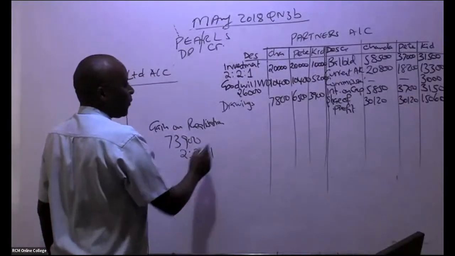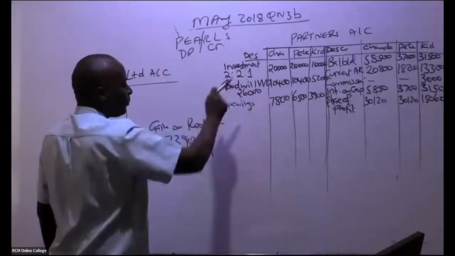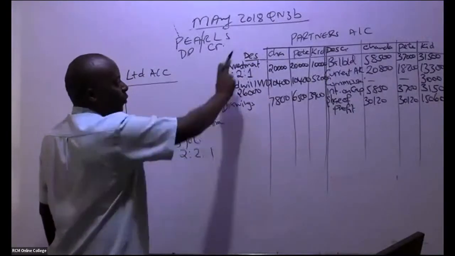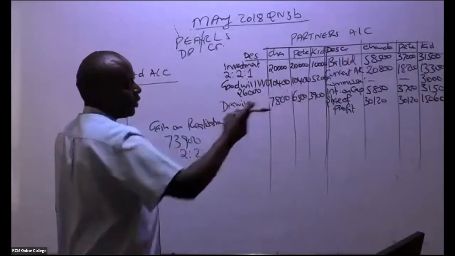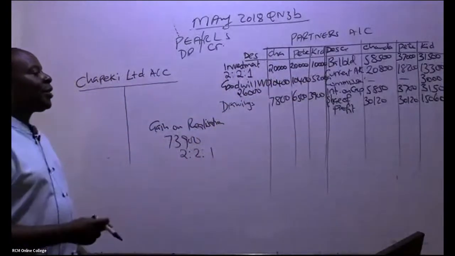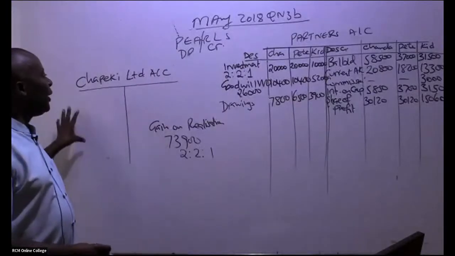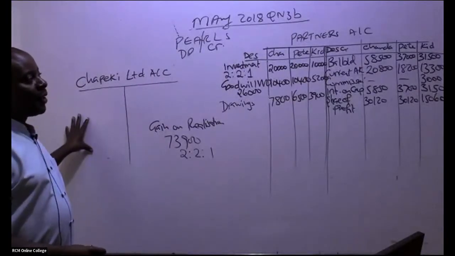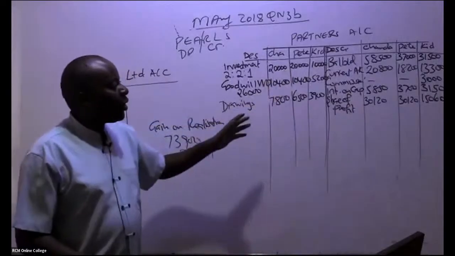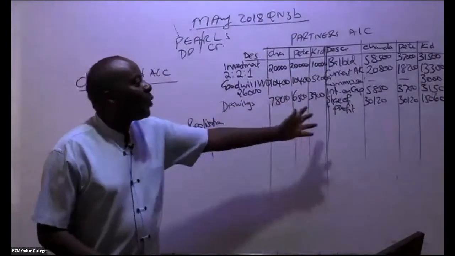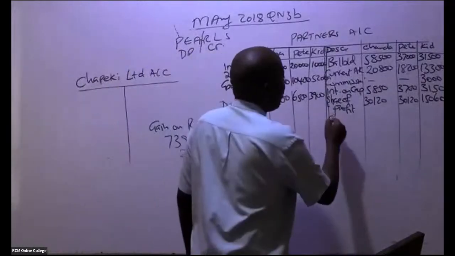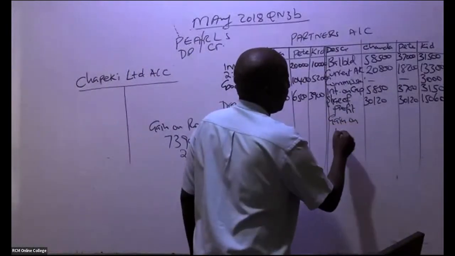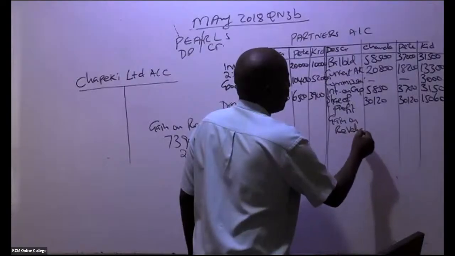So 2/5 for Chanda, 2/5 for Pete, 1/5 for Kidole. Where am I going to write this gain? Remember, the gain has come on the debit side. When these guys were getting commissions, interest, or gains, you credit their accounts. So come and give us here the gain on revaluation.